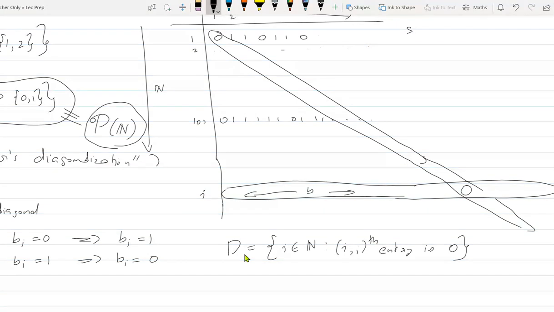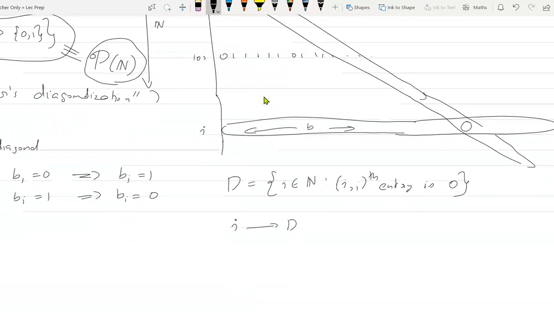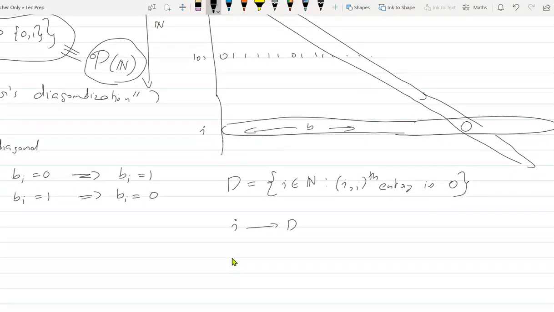But suppose you assume that D is in the table. So D is in the table, that means there is some natural number i which maps to D. There is some ith row where D is there. Now let's look at the ith column. Can the number i belong to D?